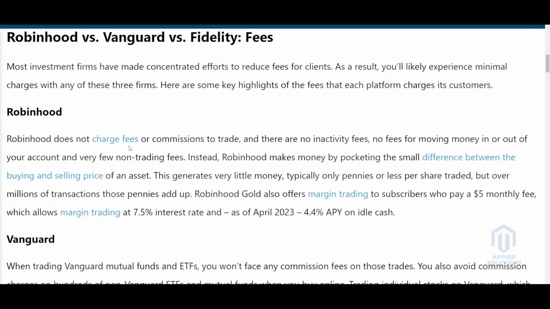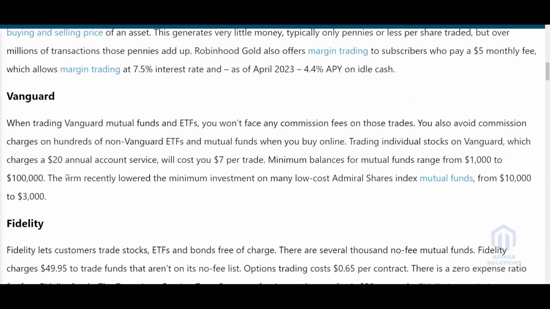Robinhood does not charge fees or commissions to trade, and there are no inactivity fees or fees for moving money in or out of your account, and very few non-trading fees. Instead, Robinhood makes money by pocketing the small differences between the buying and selling price of an asset. This generates very little money, typically only pennies or less per share traded. But over millions of transactions, those pennies add up.